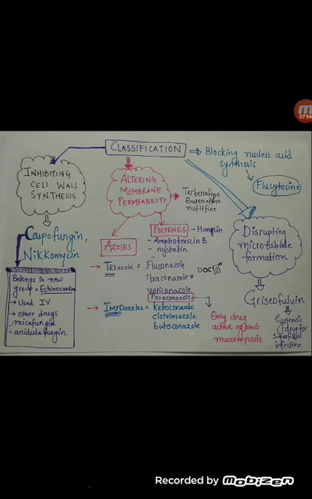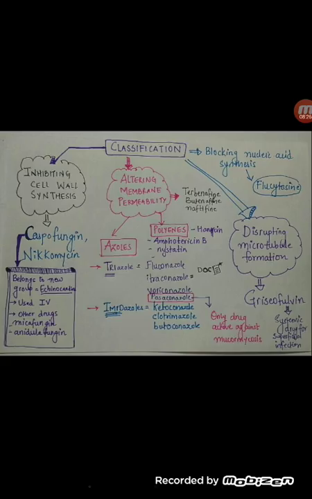Then we have drugs which alter membrane permeability. Which were those? Number 1, we had terbinafine, which inhibits the conversion of squalene to lanosterol. This group of drugs includes terbinafine, butenafine and naftifine. These are ergosterol and lanosterol inhibiting drugs. Then we have azoles, which inhibit the conversion of lanosterol into ergosterol.